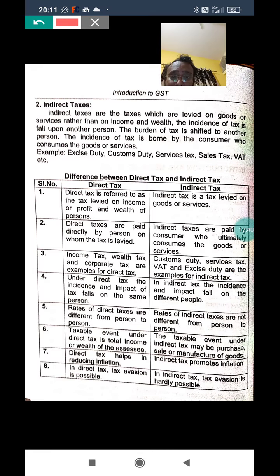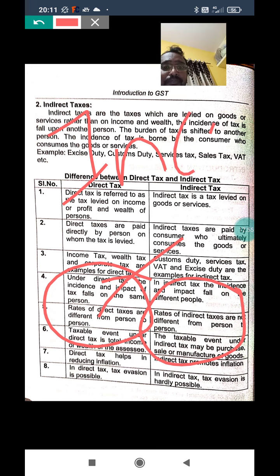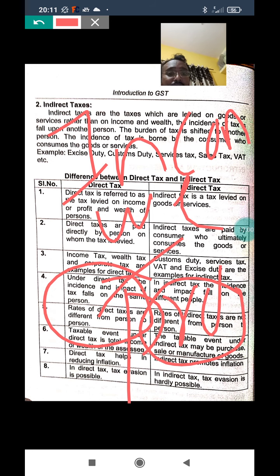Next point they have given, look: the rate of direct tax is different from one person to another person, whereas the indirect tax rate is the same. Why is this very important? Because the rate is different for a simple reason: income is not the same, wealth is not the same, profit is not the same. That's why the rate might be different.